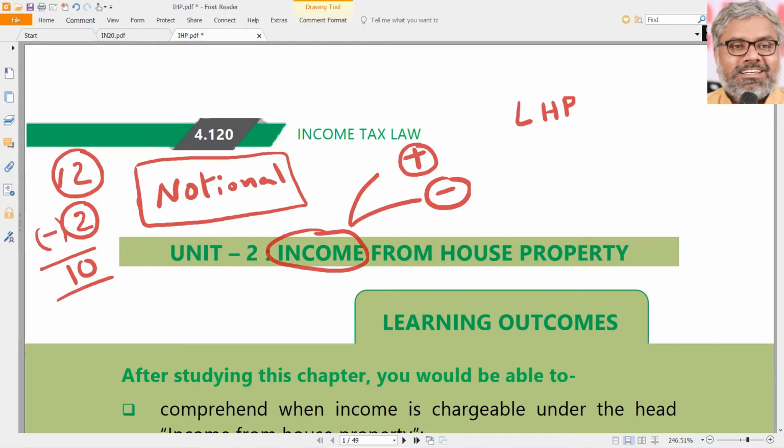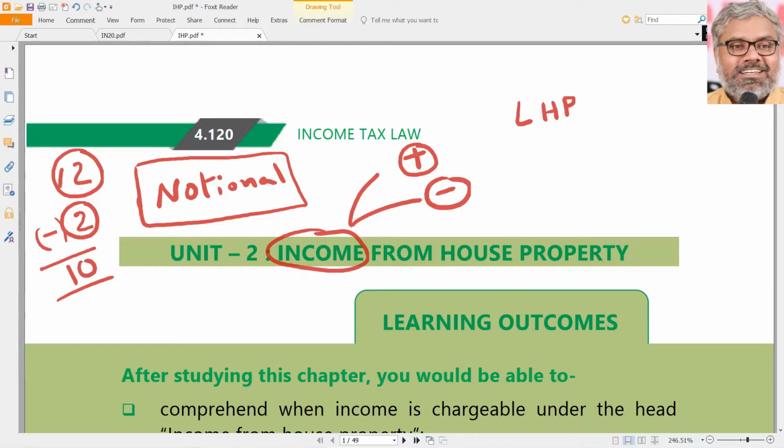There is no necessity that the assessee has to really receive some rent, really receive some income from the properties. Sometimes, even though the assessee has not received or earned any rent, like in our example, still income from such properties might be taxable under this head of income.